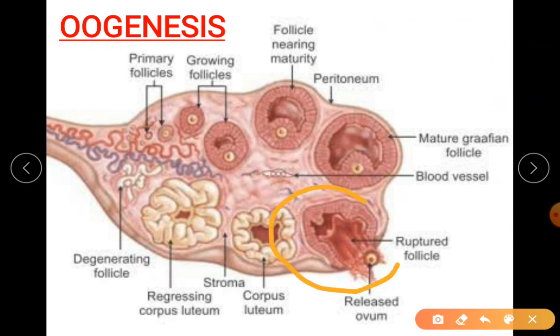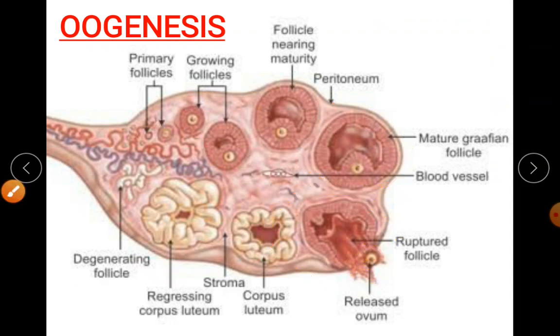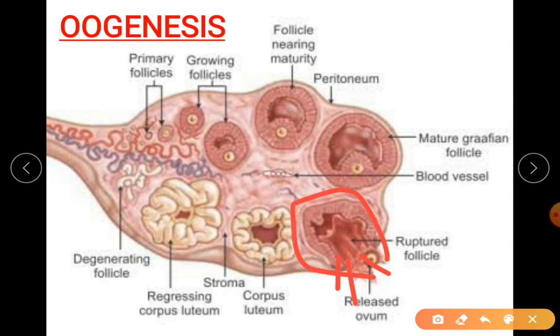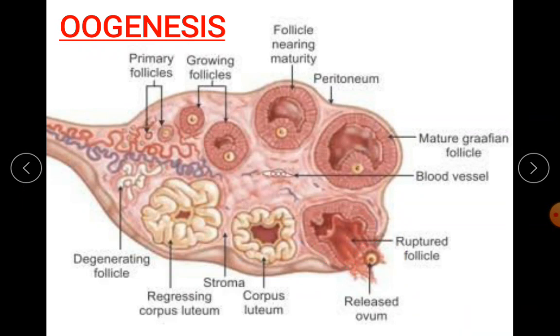This is the Graafian follicle. This is the mature one. This is ruptured. Can you see here it is ruptured? So as it is rupturing out, you can see the secondary oocyte along with a thick covering, zona pellucida, present as it releases. So the release of ovum and the rupture of follicle. I hope the words are clear now. They have even labeled it the same.